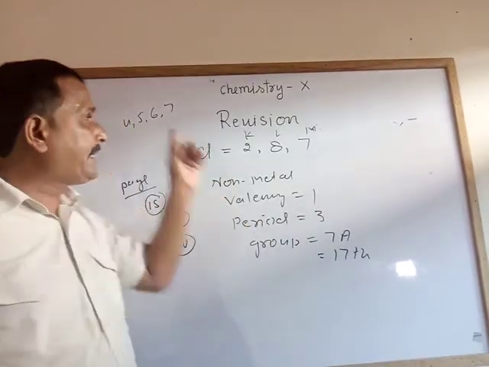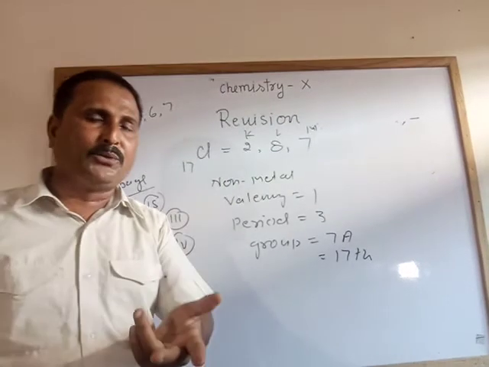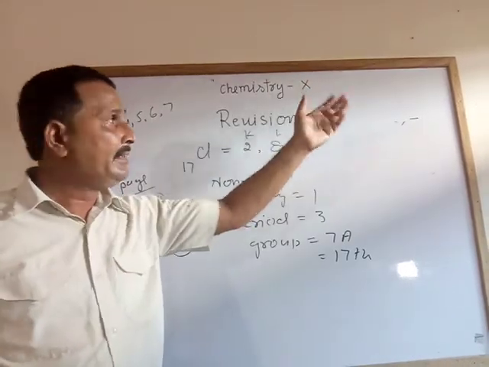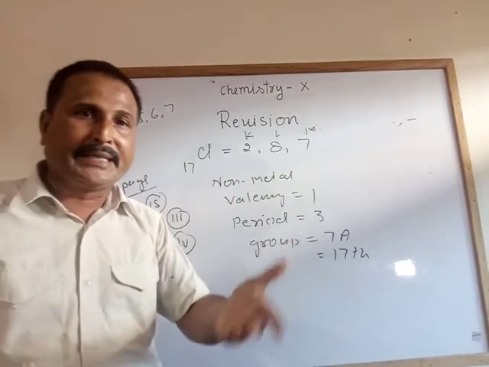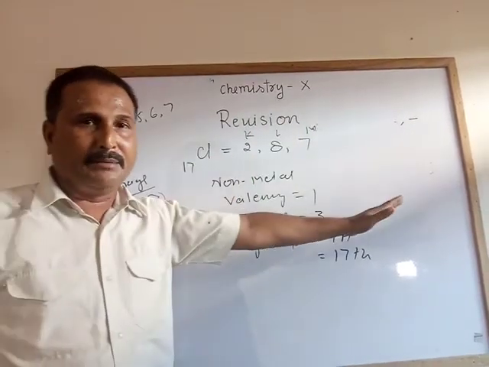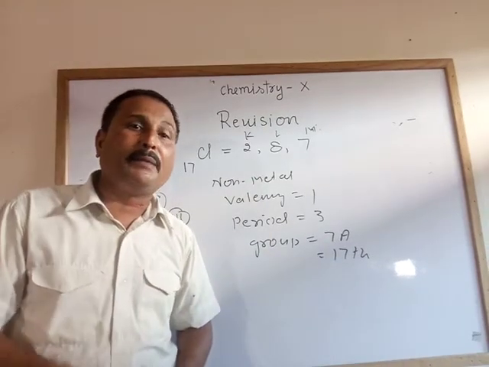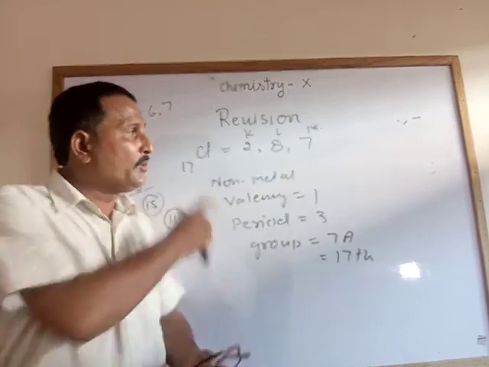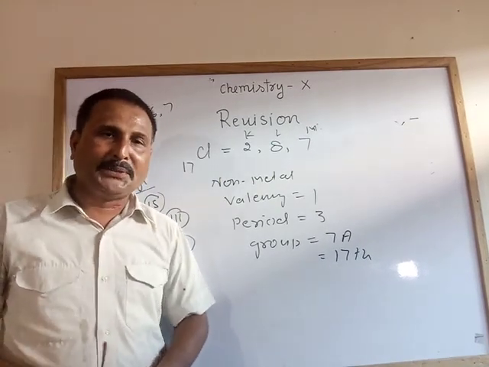And remember that the first period has only 2 elements, hydrogen and helium, the second period only 8 elements, and the third period 8 elements. And you know that the elements of the second and third periods have a diagonal relationship, so those elements are also known as bridge elements. Thank you. Have a nice day.